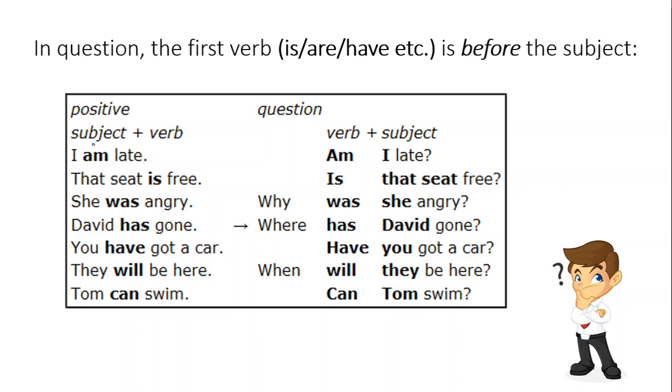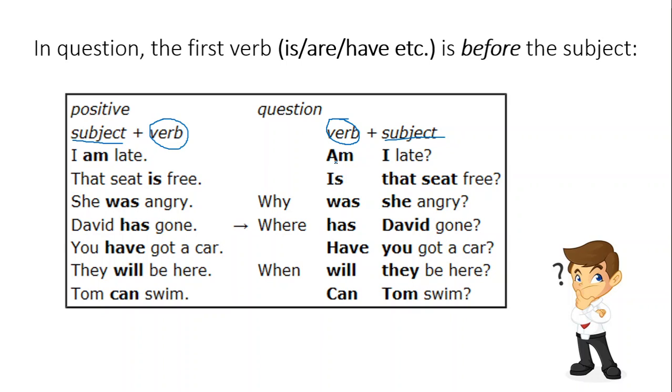Let's see an example. This is the positive form, so it's quite simple. The positive form is subject, verb. For example, I am late. And the question form is verb, subject.